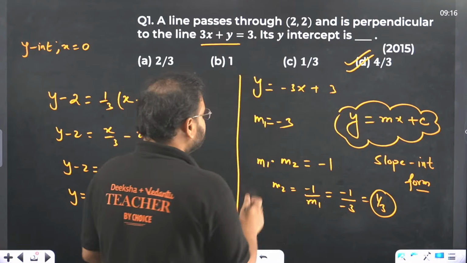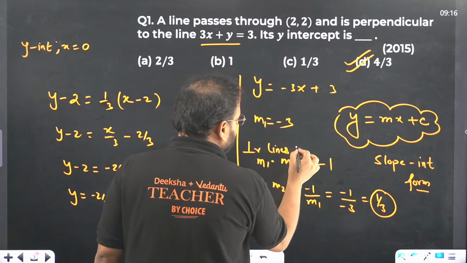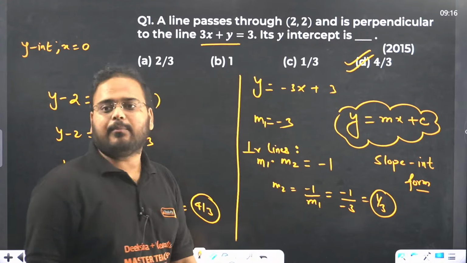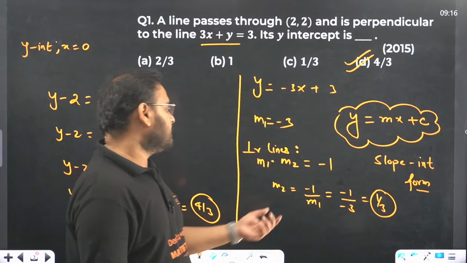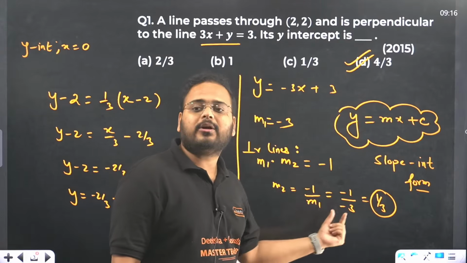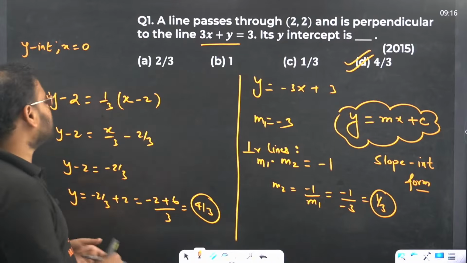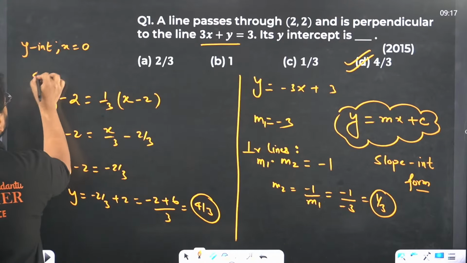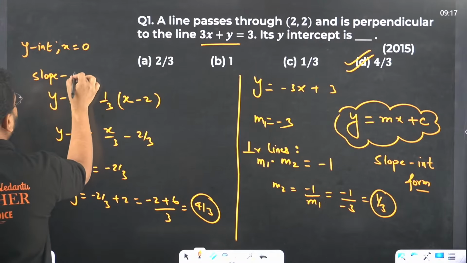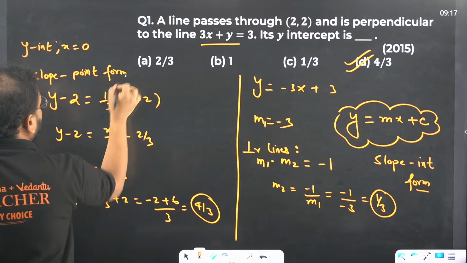Once you have the slope value as minus 3, how can you find the next? This is the result that comes for perpendicular lines. For perpendicular lines, what is the result? m1 into m2 equals minus 1. So you can find the value of m2 by moving m1 to this side. It becomes minus 1 by m1. Find the value of m2 as 1 by 3. Again, what is this called? This is the equation for slope point form.